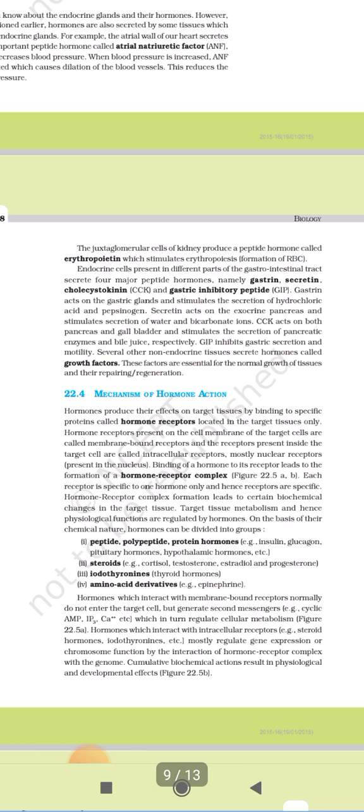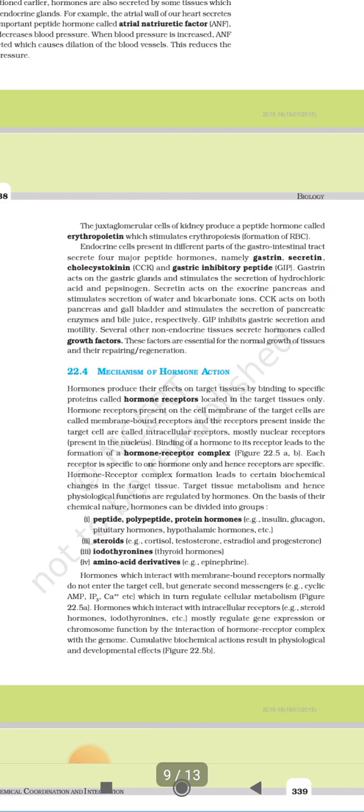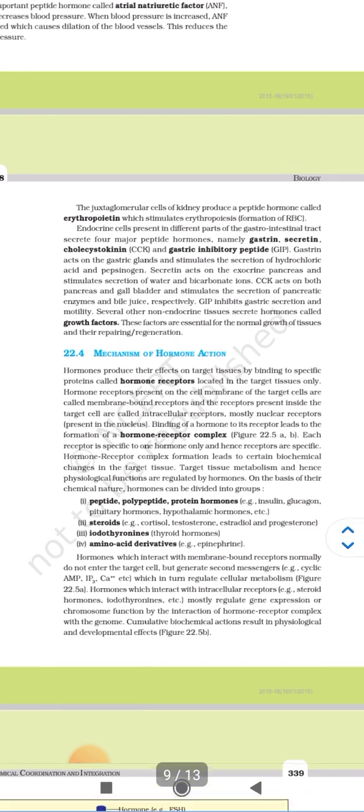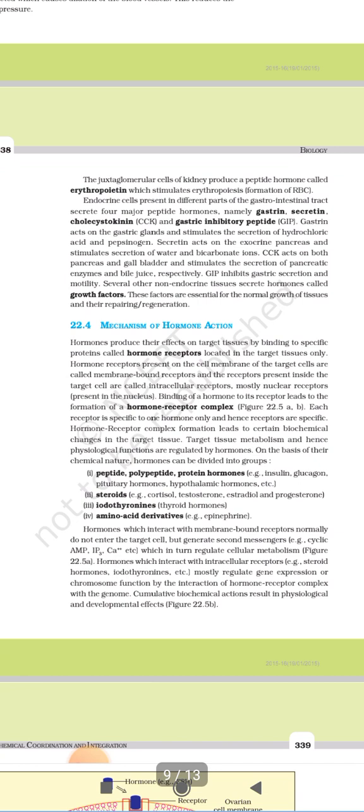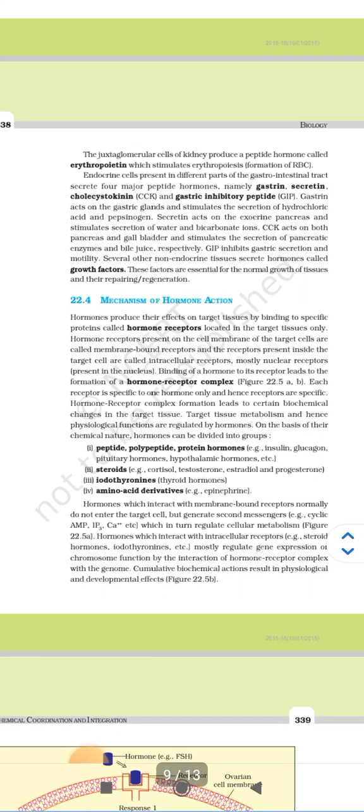Gastrin acts on gastric glands and stimulates the secretion of hydrochloric acid and pepsinogens. Secretin acts on the exocrine pancreas and stimulates the secretion of water and bicarbonate ions. CCK acts on both pancreas and gallbladder and stimulates the secretion of pancreatic enzymes and bile juice, respectively.